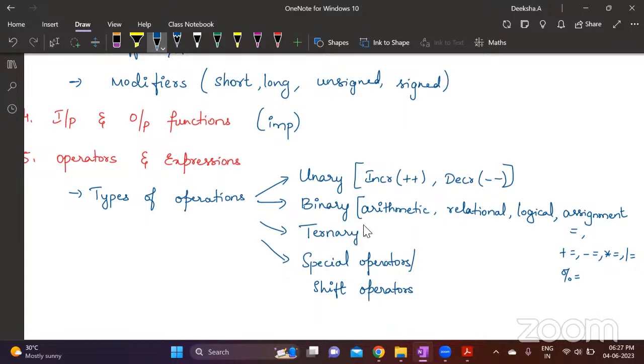Ternary operator is also called the conditional operator, which is question mark and colon, where you can use it like an if-else statement. This is question mark and colon, that is the ternary operator.